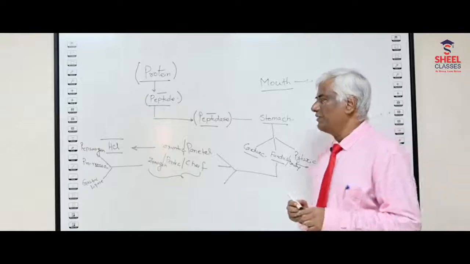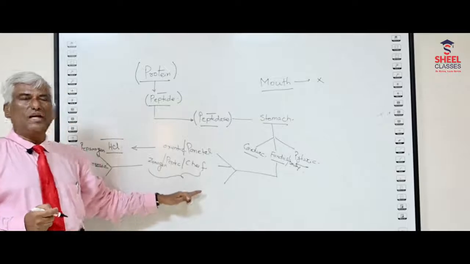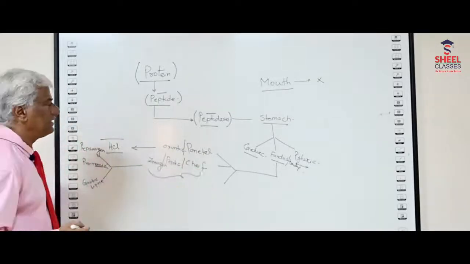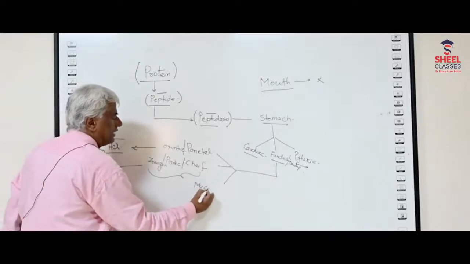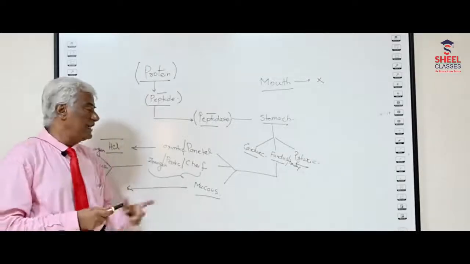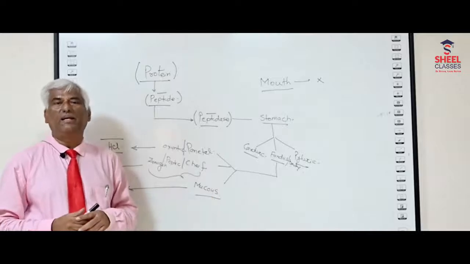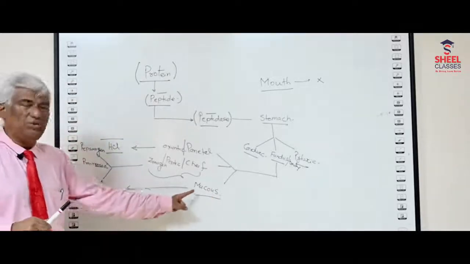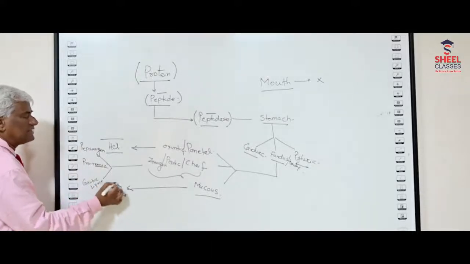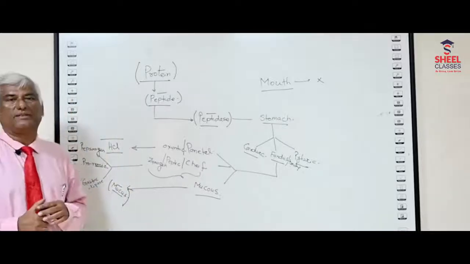Okay. Now what I was talking about, there are other cells which are present over here: the parietal cell, the chief cell, and the third one is called the mucous cell. You should not be confused between mucous and mucus. Mucous is the name of the cell. The name of the substance which is secreted from this mucous cell is what we call mucus. Mucus is a lubricating substance.